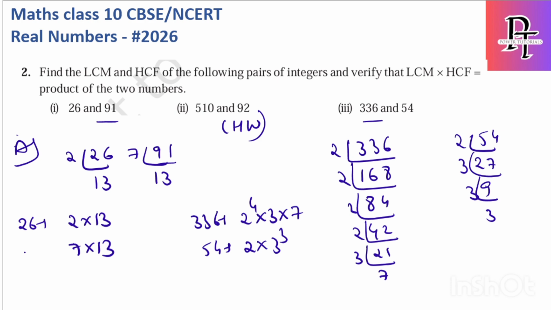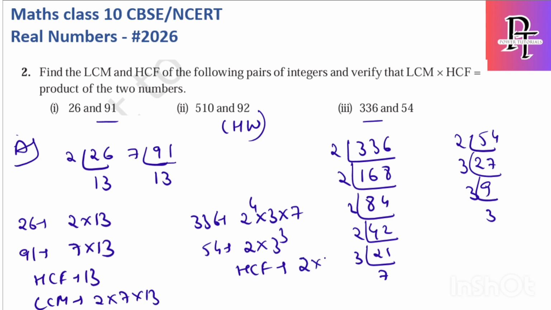What about 26 and 91? The HCF of these two is 13, and the LCM of these two is 2 into 7 into 13. What about the other pair? HCF is what is common, 2 and 3, so HCF is 2 into 3.